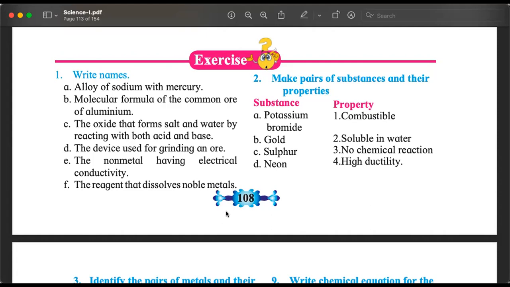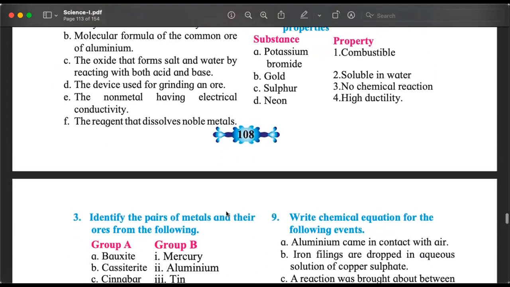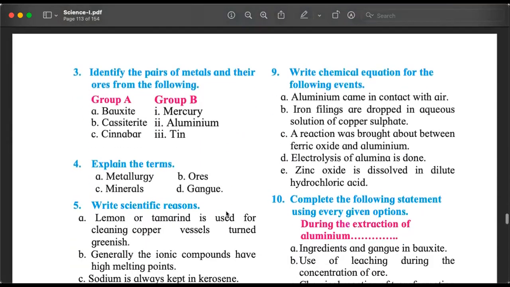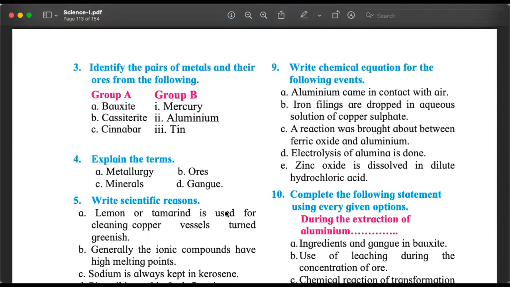We have answered the other questions already. Question number 2 we have completed. Question number 3, tell me. So we have this is a matching question. Group A, Group B. Group A we have ores, and Group B we have the metals. Bauxite will be matched to what? Aluminium is correct.